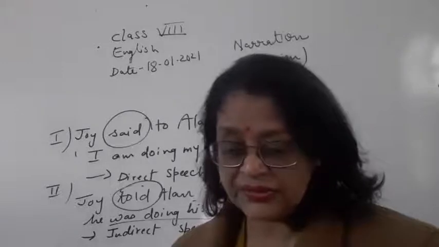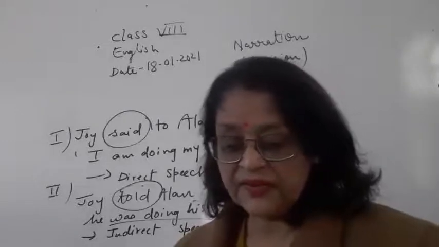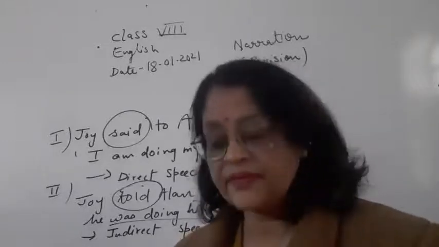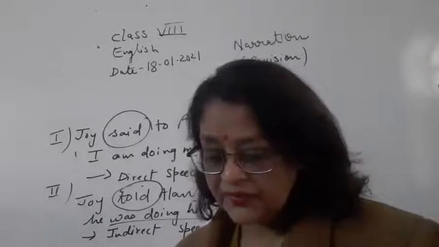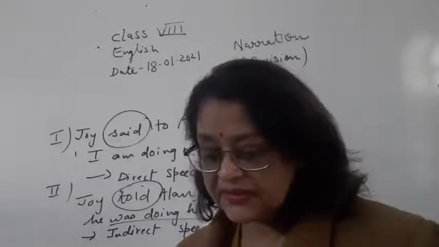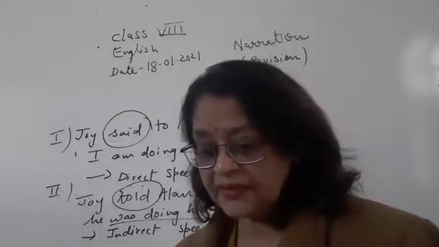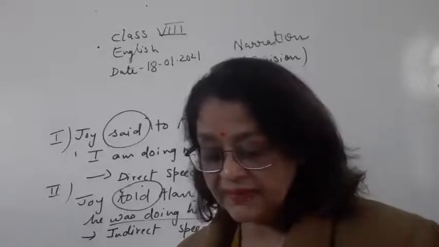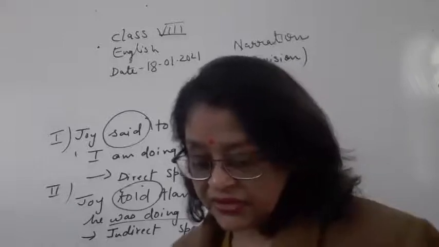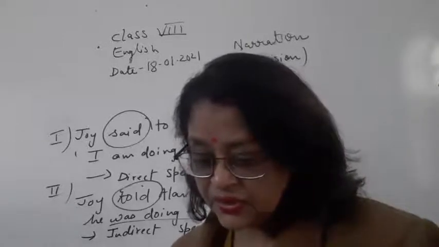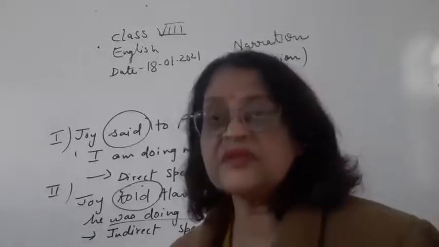That part is known as the reporting part, and the verb here is the reporting verb. "I am doing my work," that is the reported part. Now how to change direct speech into reported speech? This is very important.